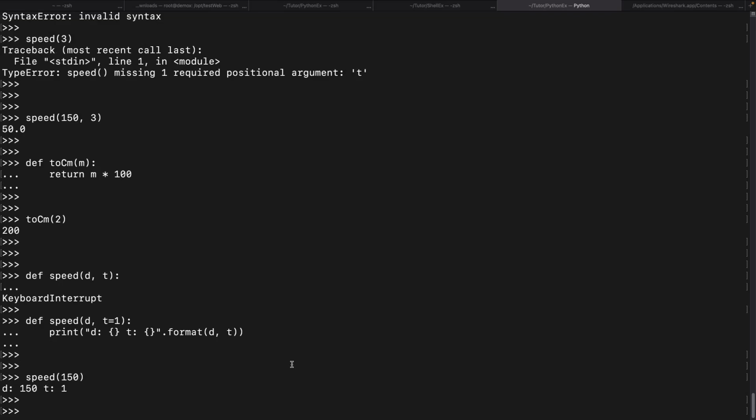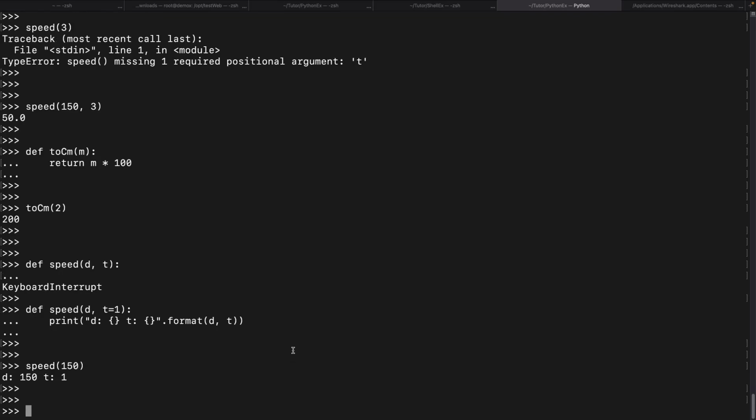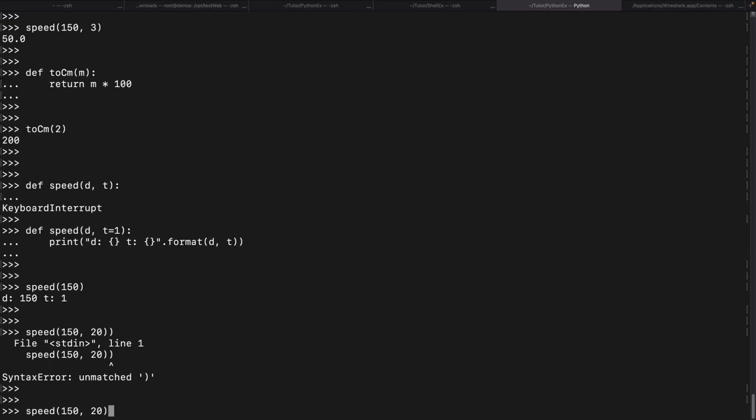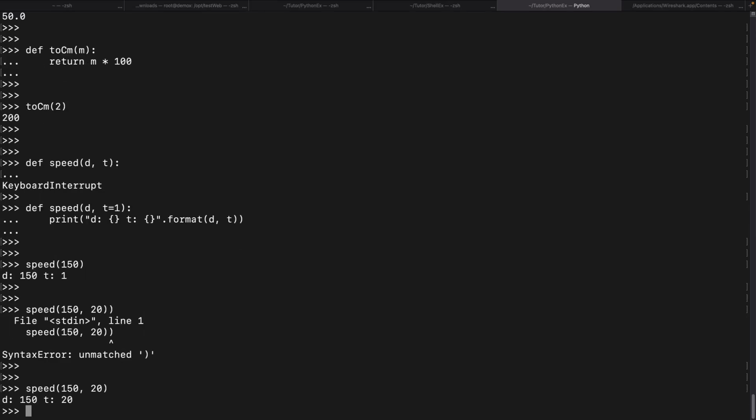Now check speed 150, comma 20. What happened to t now? Why is it not 1 now?